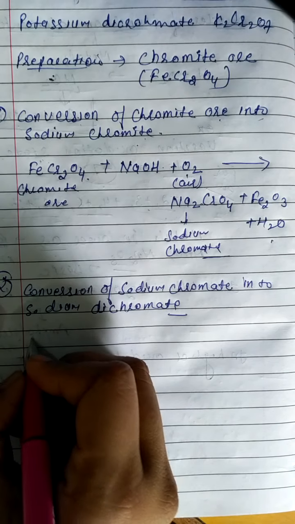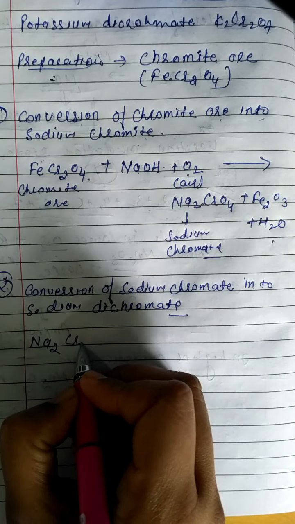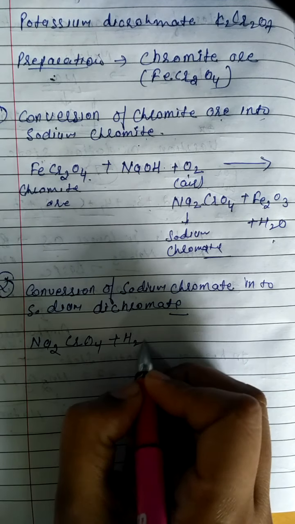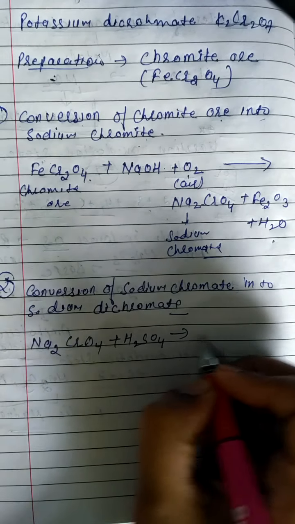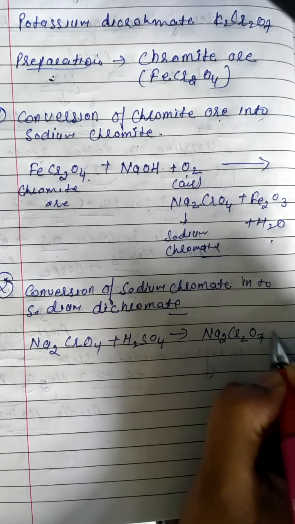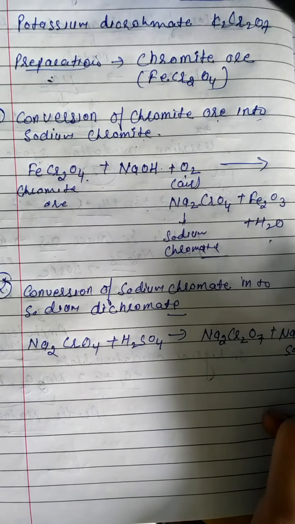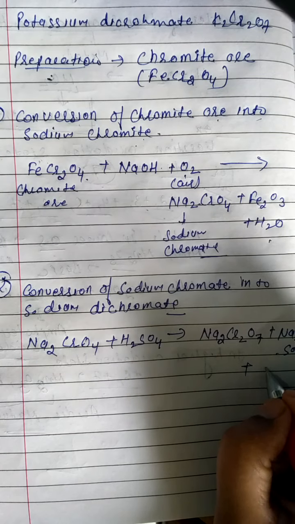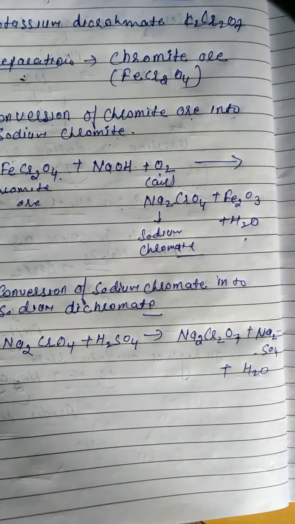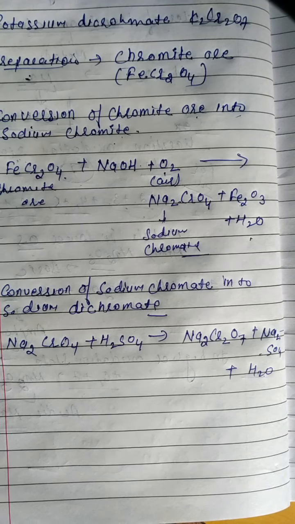Sodium chromate, Na2CrO4, reacts with sulfuric acid. It forms Na2Cr2O7 plus Na2SO4 plus water. Clear? The second step is the conversion of sodium chromate into sodium dichromate.